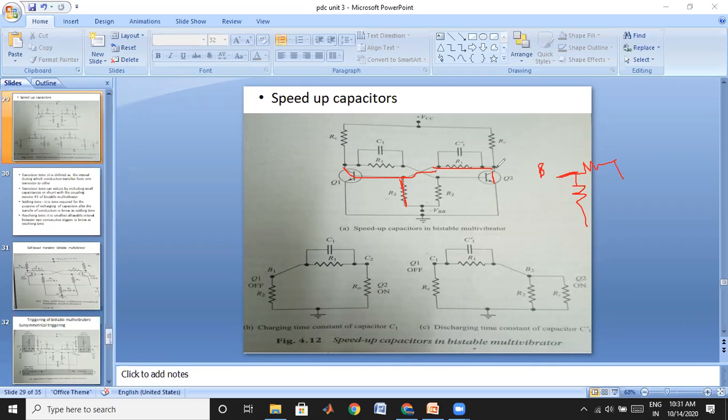This is our input voltage, VCE2. Here we are going to have the input voltage, like this. This is your output, and the output is nothing but your transistor base. Here we are going to collect our output. This is output, and this is your input. That means this is nothing but a circuit.